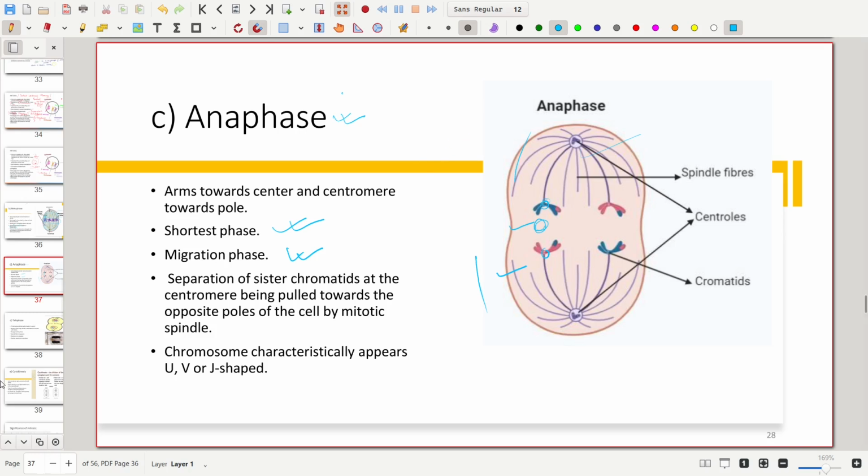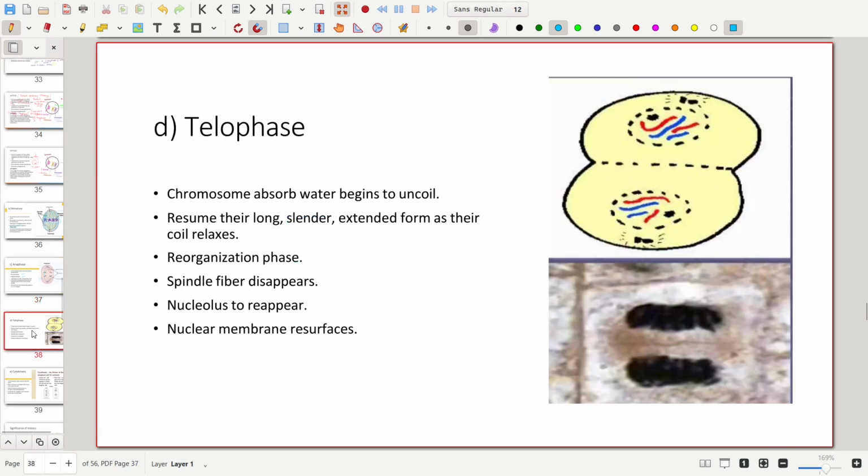And let's move to the last phase, that is telophase. It is also a visible phase and is also called the reorganization phase. It is called the reorganization phase because everything becomes as it was at the start.